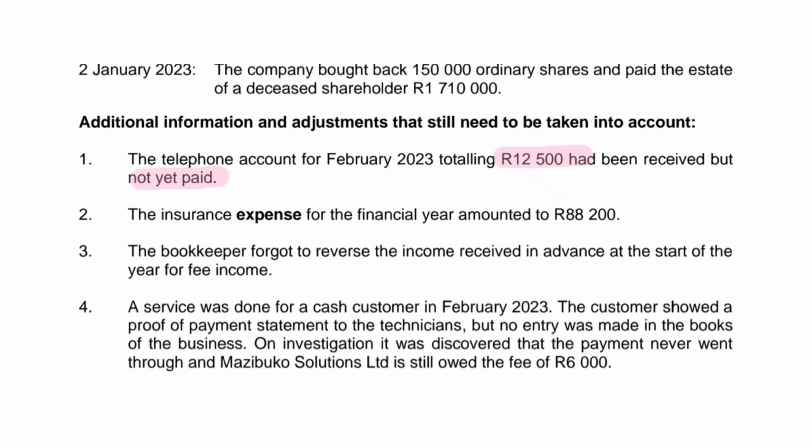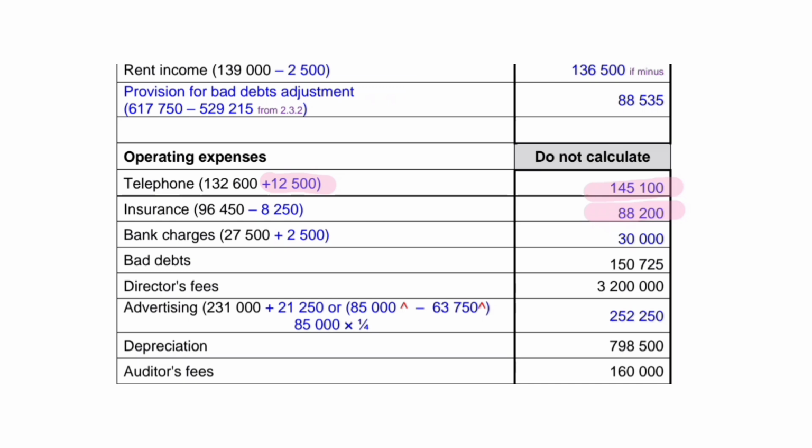The second adjustment says insurance expense for the financial year amounted to 88,200. The total amount of premiums that fall in our financial year, that match our financial year. The matching concept says that incomes are recorded when they are earned and expenses are recorded when they are incurred. There you have your 88,200, and we have subtracted whatever amount that we needed to take out of the 96,450 to get our insurance for the year.